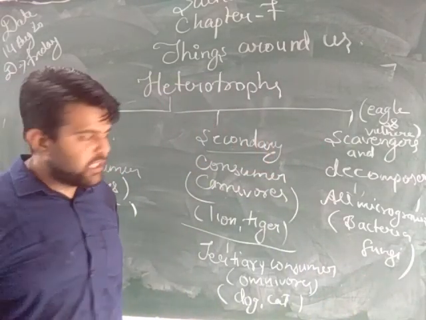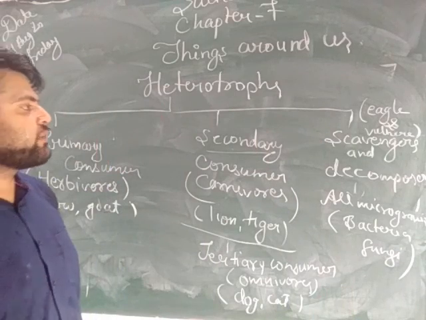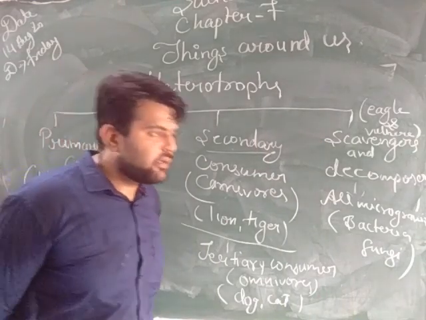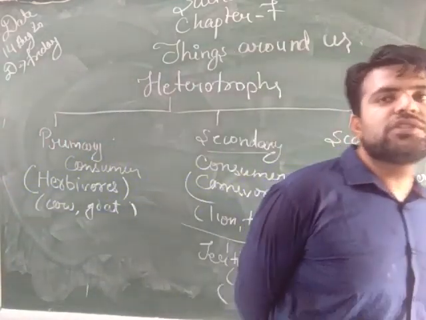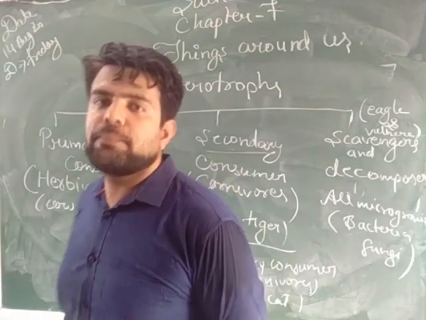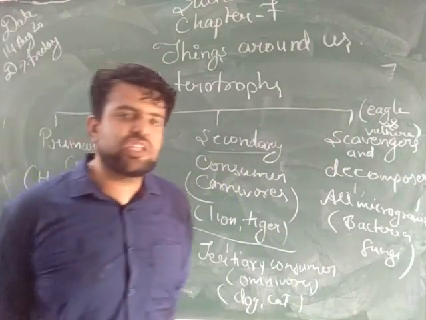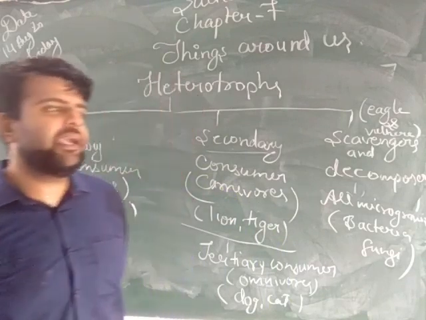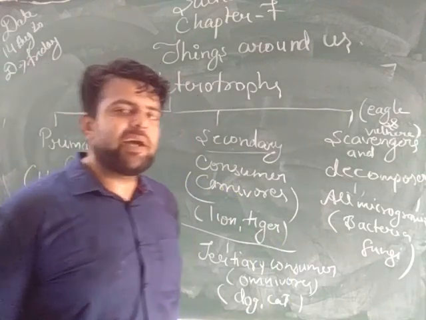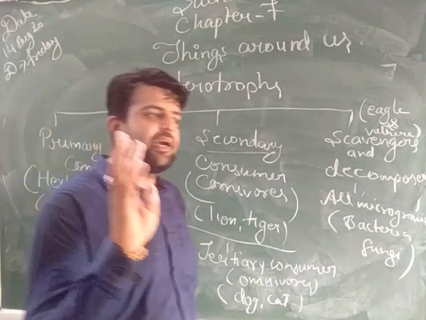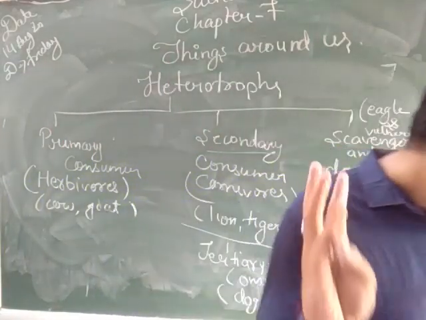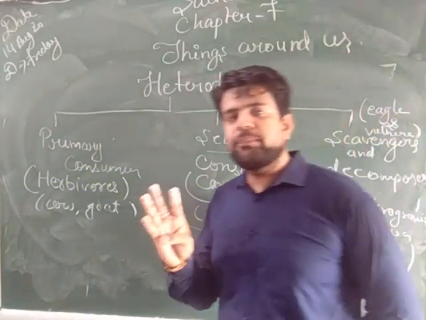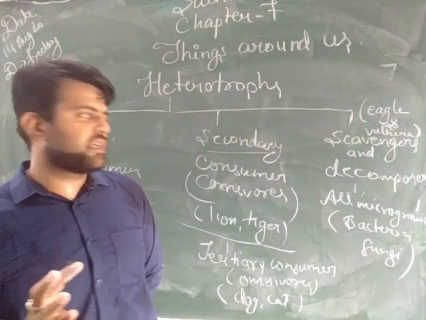Okay. So my dear students, here is a quick revision. Today we have learned how biotic components are related with each other. What do plants provide? Plants provide shelter, oxygen, and food to the living organisms.